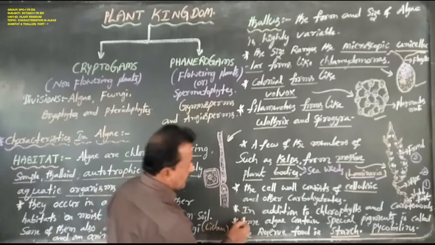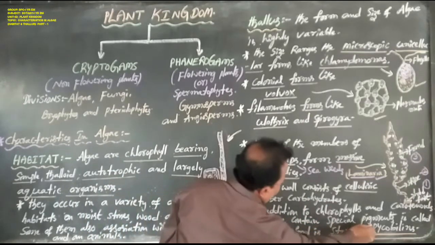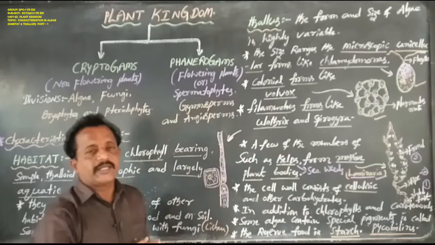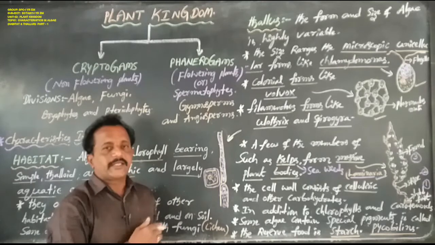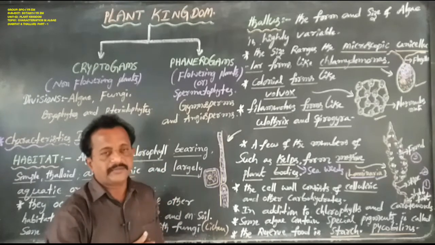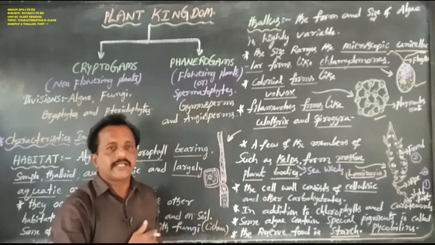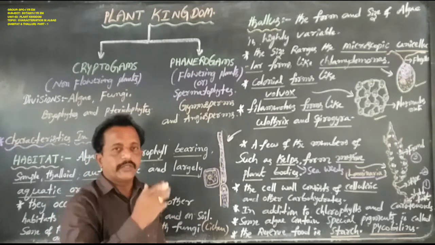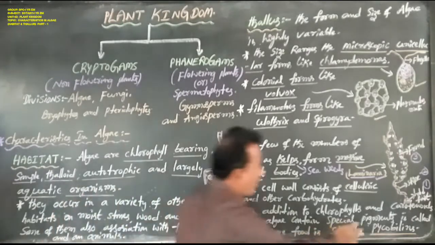Some algae contain special pigments called phycobilins, especially some of the sea algae and ocean algae, especially Phaeophyceae and Rhodophyceae. Those two algal groups grow on seas and oceans, so these members contain specialized pigments named phycobilins.